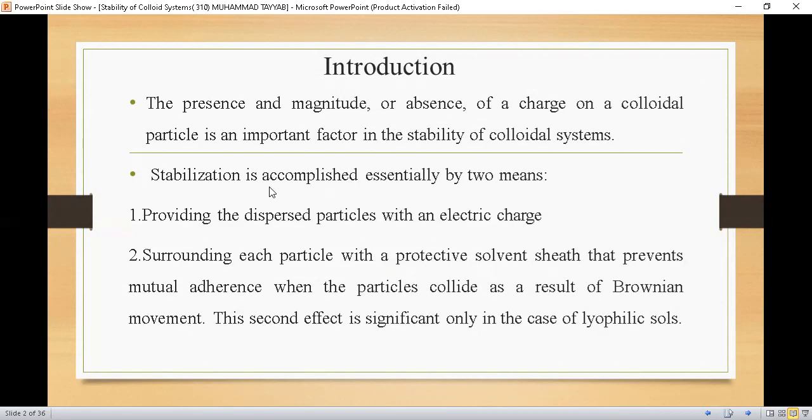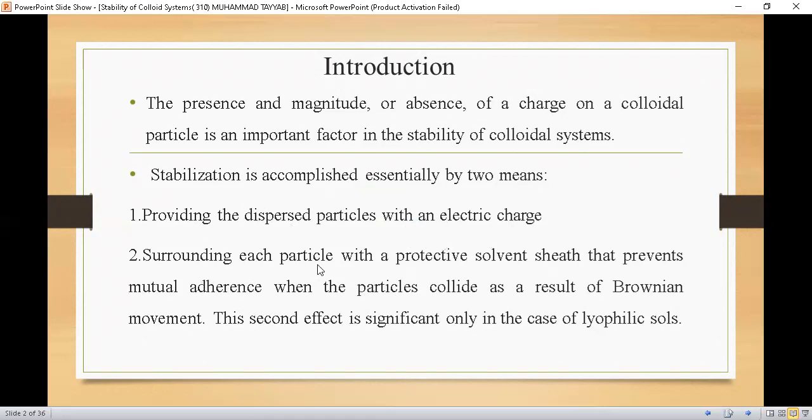Generally, stabilization of a colloid is obtained essentially by two means. Number one, providing the dispersed particles with an electric charge. Suppose that you have a dispersion system. As we discussed, a dispersion system consists of two phases: the continuous phase and the dispersed phase. The dispersed phase is evenly distributed in the continuous phase. So we can stabilize the colloidal system by providing the dispersed particles with an electric charge.